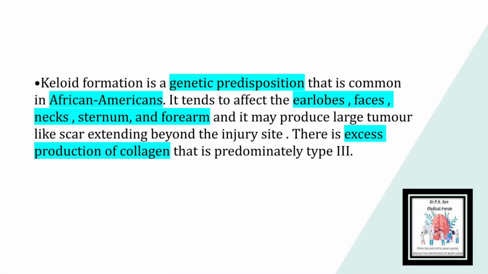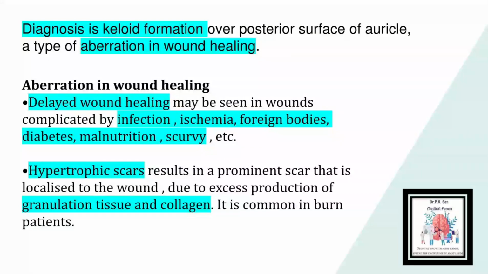Keloid formation is a genetic predisposition that is common in African Americans. It tends to affect the earlobes, face, neck, sternum, and forearms. It may produce large tumor-like scars extending beyond the injury site. There is excess production of collagen that is predominantly type 3 collagen. For the details of other aberrations in wound healing, you can pause the video and gain that knowledge also.